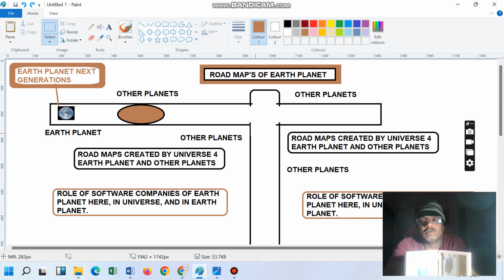One of the persons told that the Earth planet is going to move this side, this side, this side, then downside.